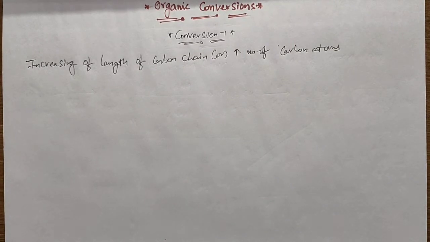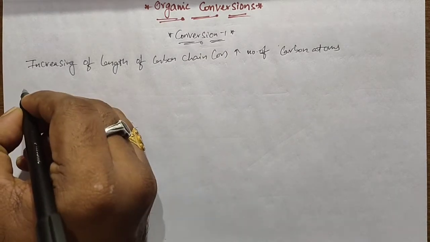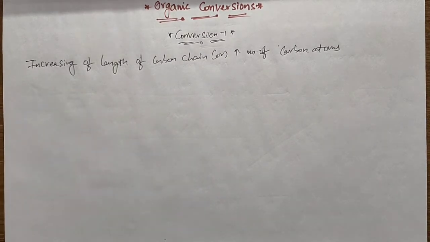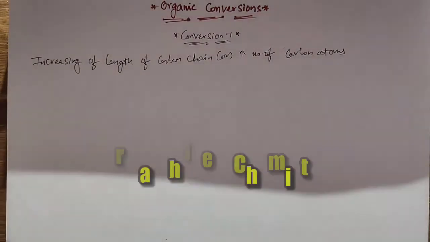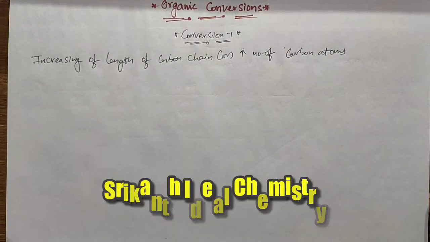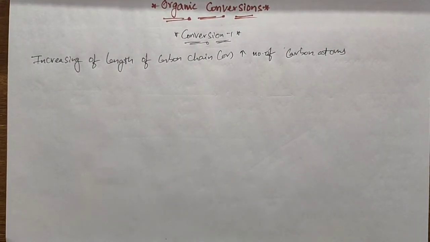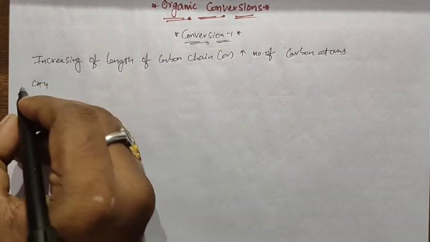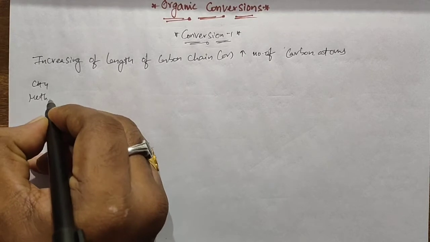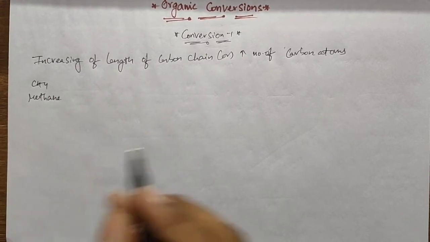Methane is the basic alkane and it contains only one carbon. CH4 is called methane.